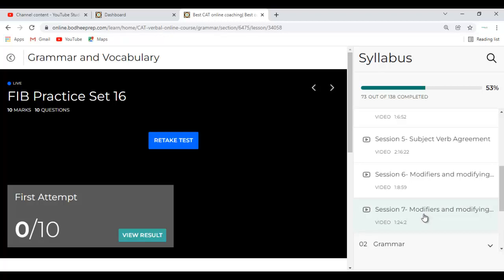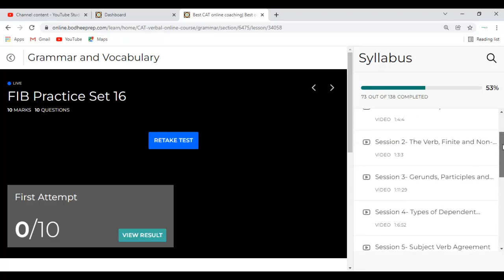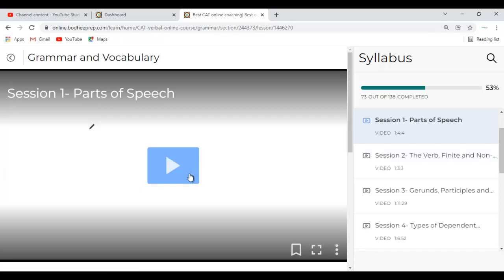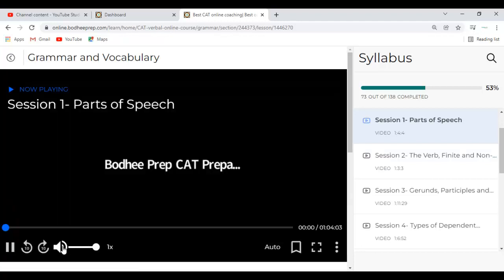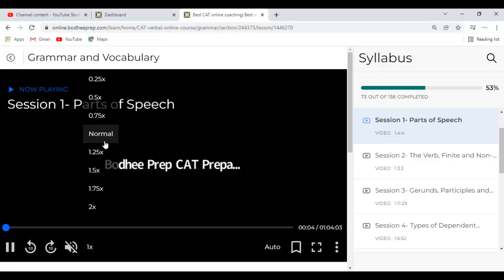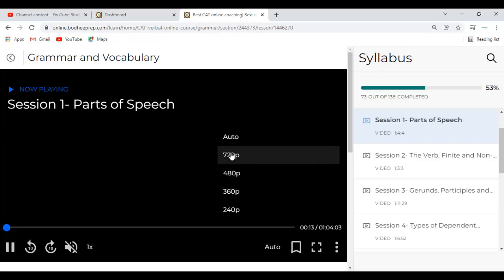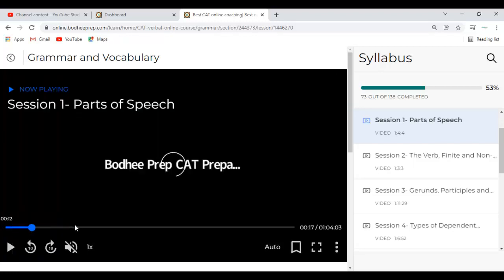You can also increase the pace at which the video is played. Many of you might feel that you can increase the speed. Once you start the video, you can see 1x. There you have 1.25x, 1.5x. Whichever speed you want, you can manage that. Also you can adjust the quality of the video if it is not good. This way, if the video is, let's say, 1 hour, you can finish that entire video in 45 minutes maybe.